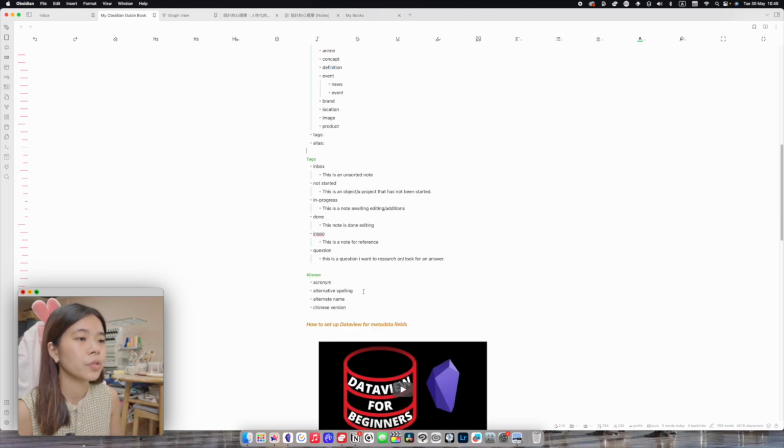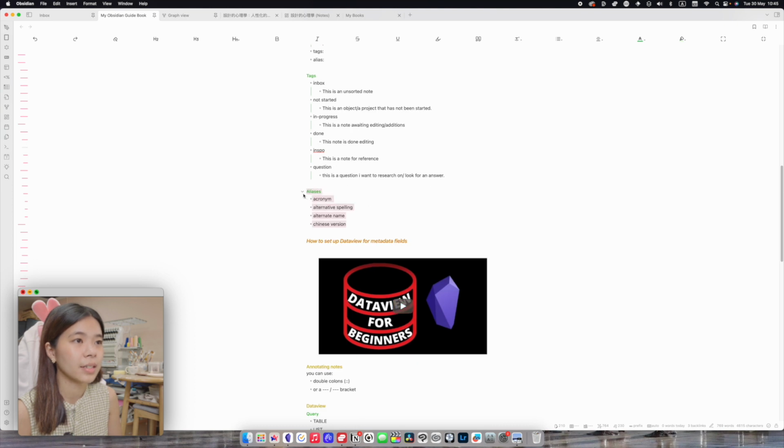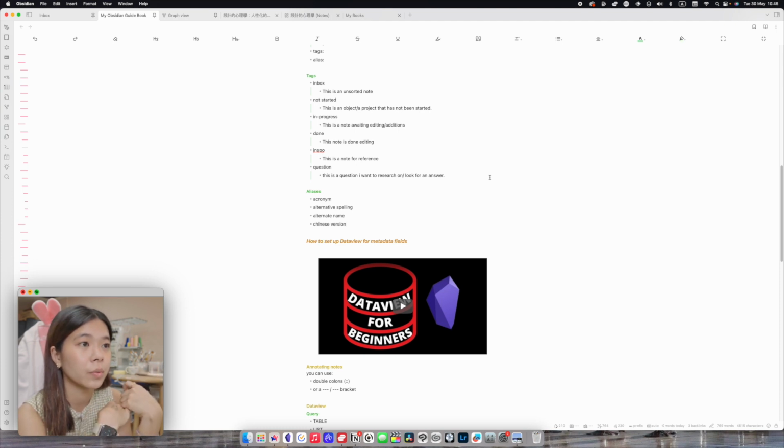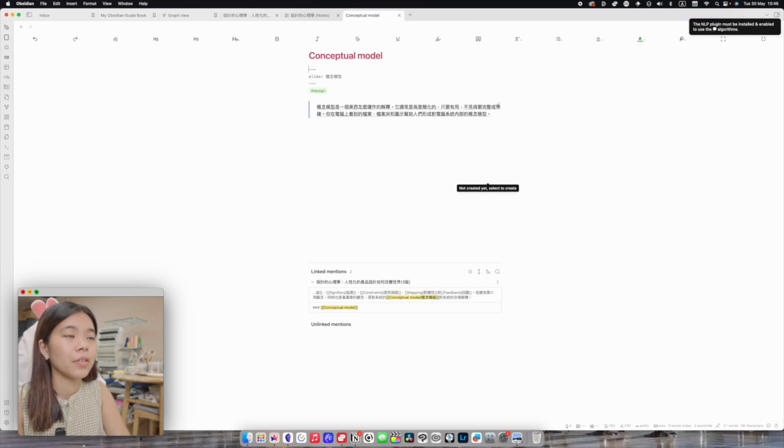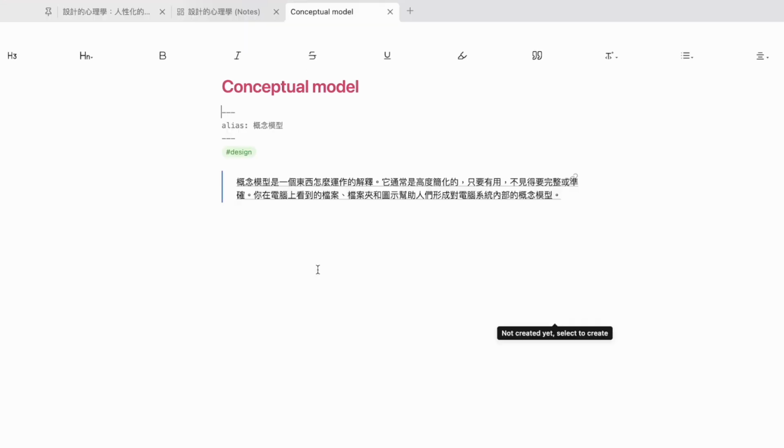And I also have rules on what to set as my aliases. I set up the acronyms for pages, alternative spelling, alternate name, and the Chinese version of different words, because I've been reading the design book in Chinese, but I actually wanted to keep the notes in English, so I have the pages in both languages by aliases. So for example, I have a conceptual model from the design book that I was reading, and it has the alias of the Chinese name that is from the book.